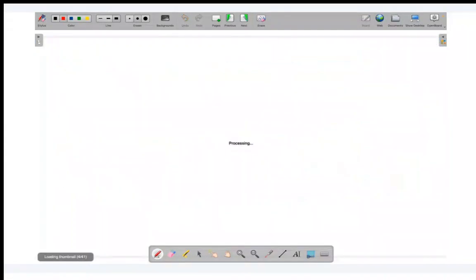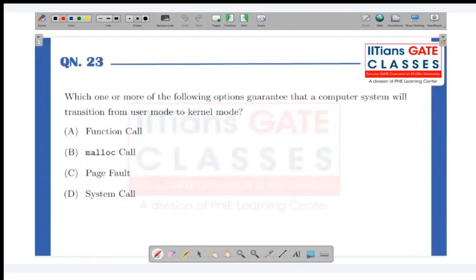Good. Let's move on to the next question, students. Which one or more of the following options guarantee that a computer system will transition from user mode to kernel mode? Come on, try. There is the word guarantee over here. Let's think.